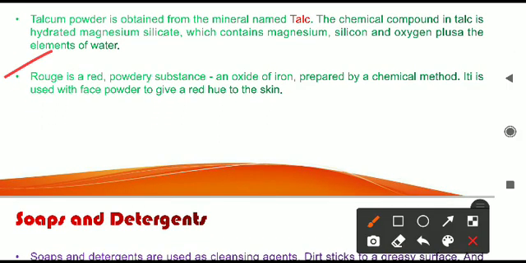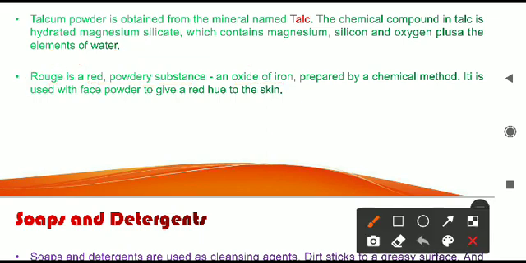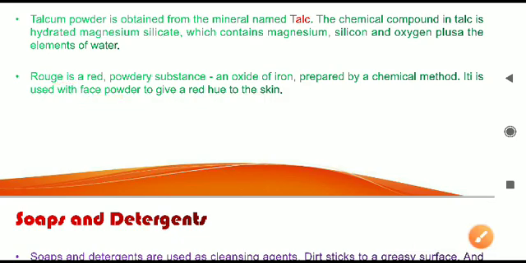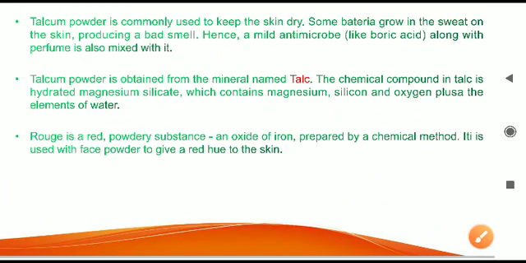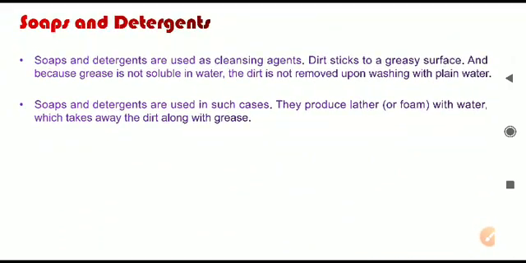Next, now rouge. That is also one of the cosmetics. It is a red powdered substance, and it is made up of what? Rouge is an oxide of iron, and it is prepared by a chemical method. It is used with the face powder to give a reddish hue to the skin. Generally in makeup it is used just to give a reddish hue to the skin. On the cheeks people generally apply it.